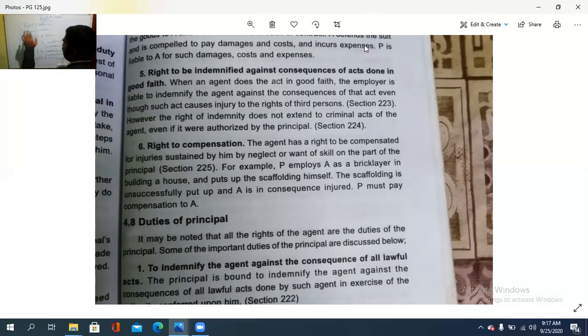So we will look into that once again. How the right to retain the principal's money until and unless his incurred expenses are paid. Then only he can hand the things over to the principal. അയാളുടെ എക്സ്പെൻസസ് അയാൾക്ക് കിട്ടേണ്ട റെമ്യൂണറേഷൻ അതൊക്കെ കിട്ടിയതിനു ശേഷം മാത്രം he can hand over the things to the principal.